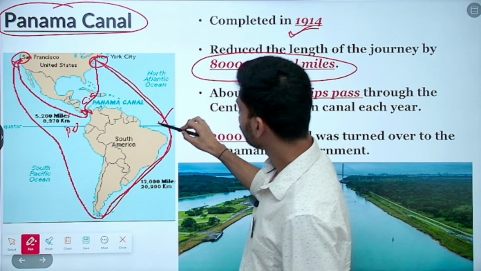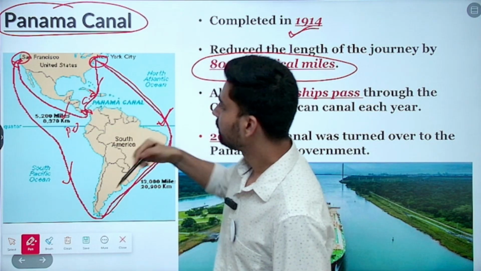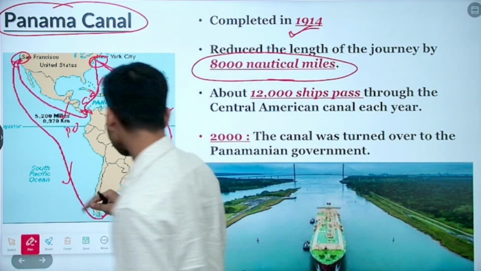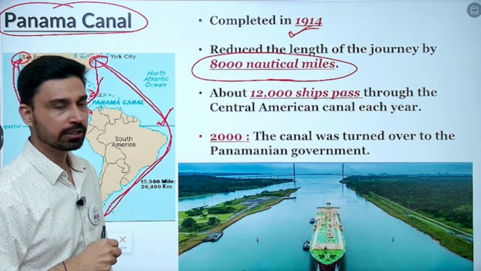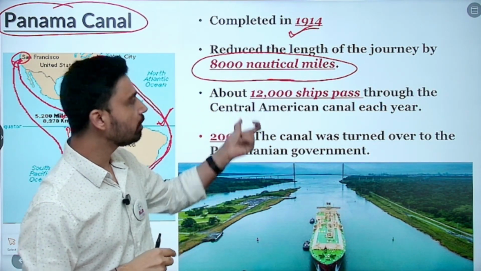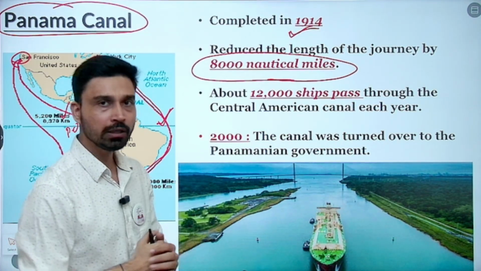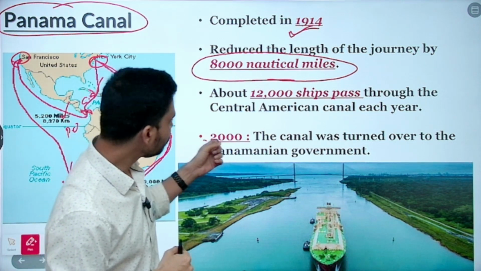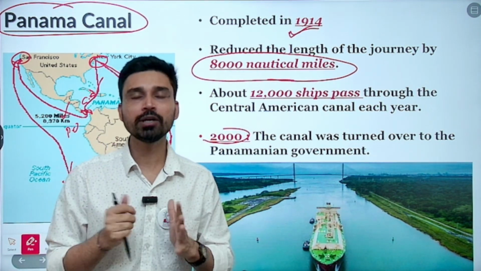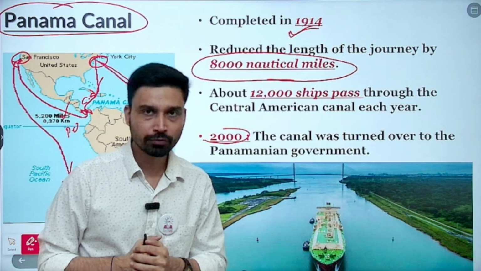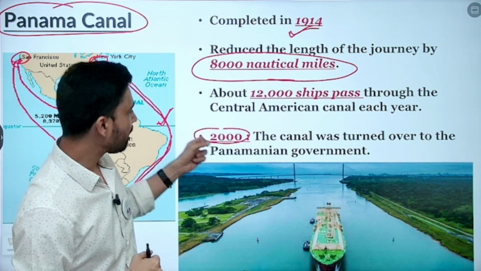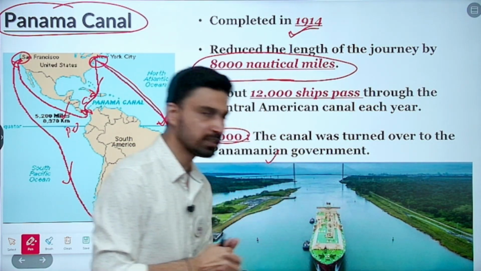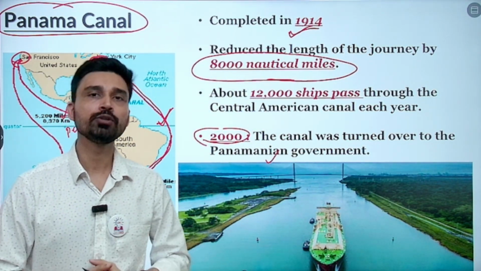If you compare this path and this path, there is a difference of 8,000 nautical miles. That is roughly about 12 to 13,000 kilometers. About 12,000 ships pass through the Central American Canal, that is Panama Canal, each year. So it is a very, very important navigation route of the world. Until 2000, it was largely controlled and managed by the government of USA. But in 2000, under a pact that the US government signed earlier, it was turned over to the Panamanian government. And since 2000, it is under the control of Panama.